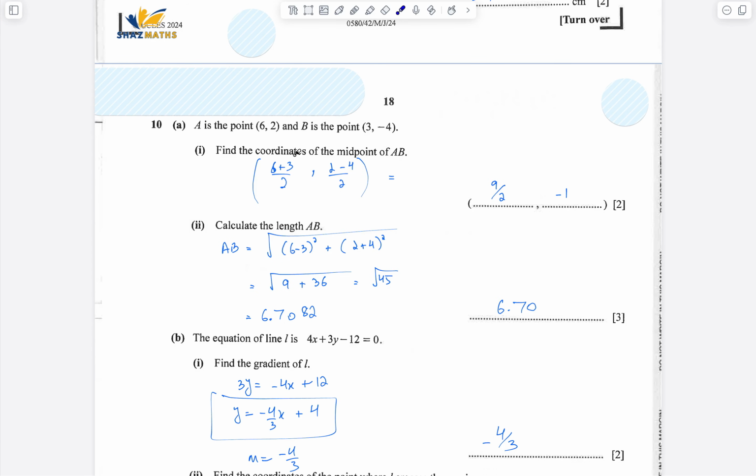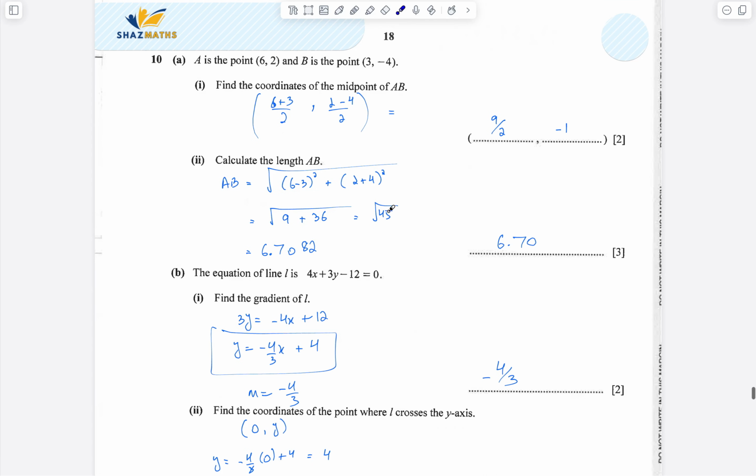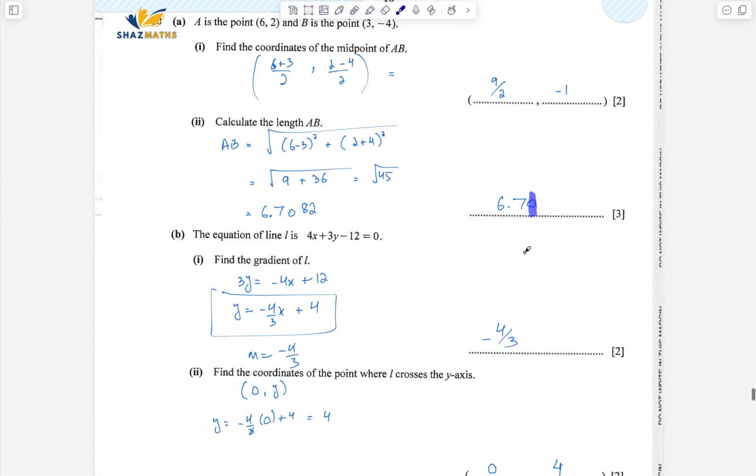Question number 10, A and B are the points. We need to find the midpoint. So 6 plus 3 divided by 2 should be 4.5, 9 by 2. 2 minus 4, that is minus 2 by 2 is minus 1. Calculate the length AB, straightforward. (x2 minus x1) whole square plus (y2 minus y1) whole square, and take the root of it. It should be 6.71. Make the correction. I've written it down 6.70, but yeah, it should be 6.71.